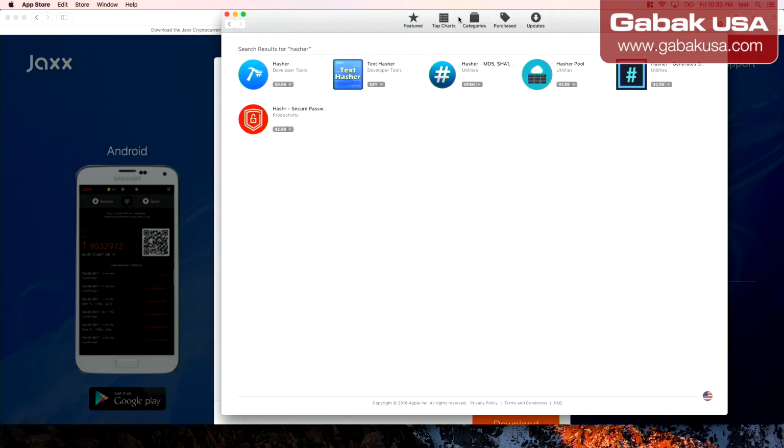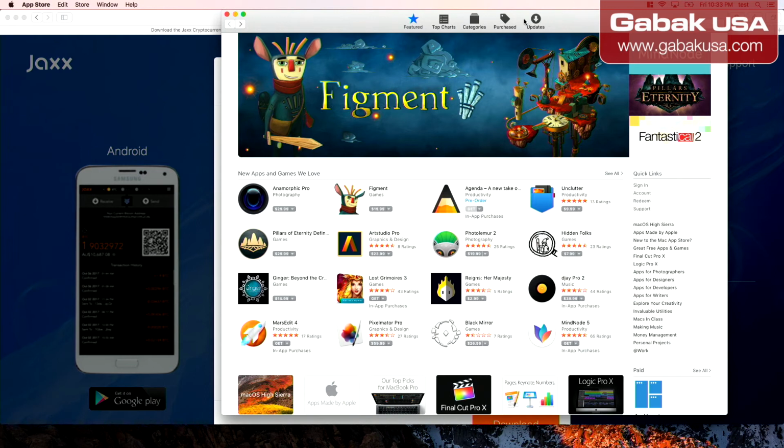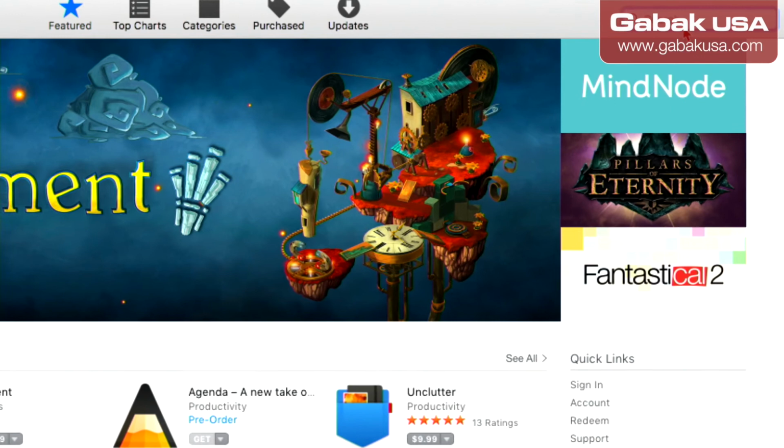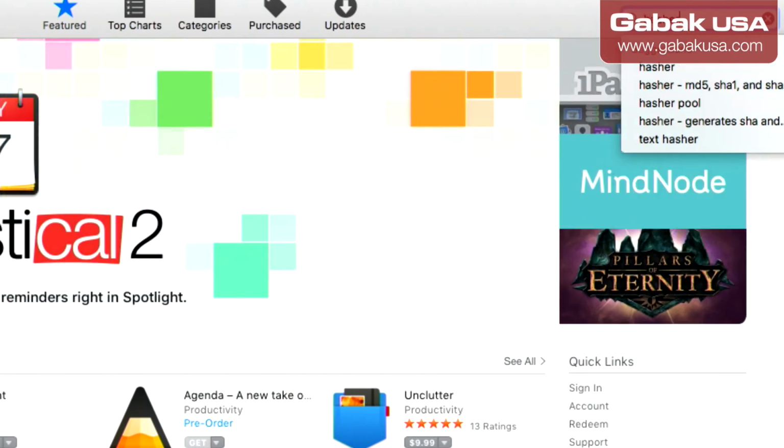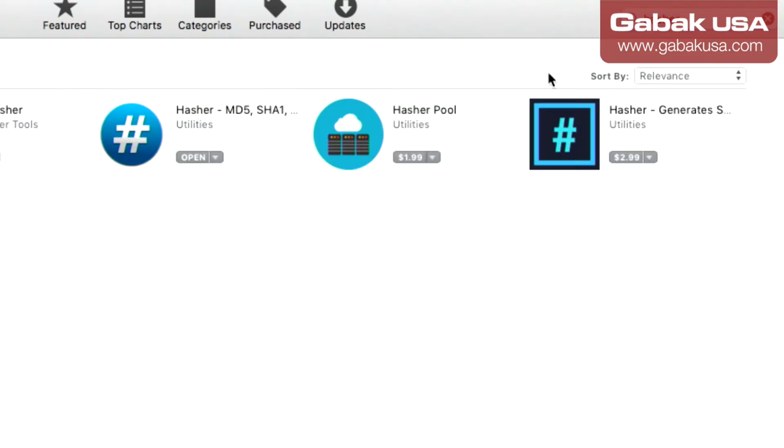As you can see, if you go here, this is the app store. So you go here on the right. I'm going to zoom in, and then you type Hasher. There you go. And the one that you're going to get, or you have to buy, I think it costs like $1 or $2, something like that. This is the one that works. I tried to download other ones, and the other ones don't work properly. So this one works great. This is the one that you have to get.